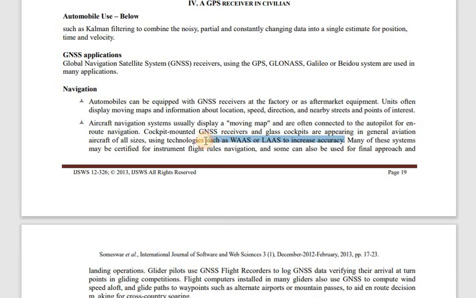These points you have to remember, like which technologies you are going to use for this one, correct? See, we have two different augmentations, right? One is a space based augmentation system and one is a ground based augmentation system. LAAS is your ground based augmentation system and WAAS is your space based augmentation system.